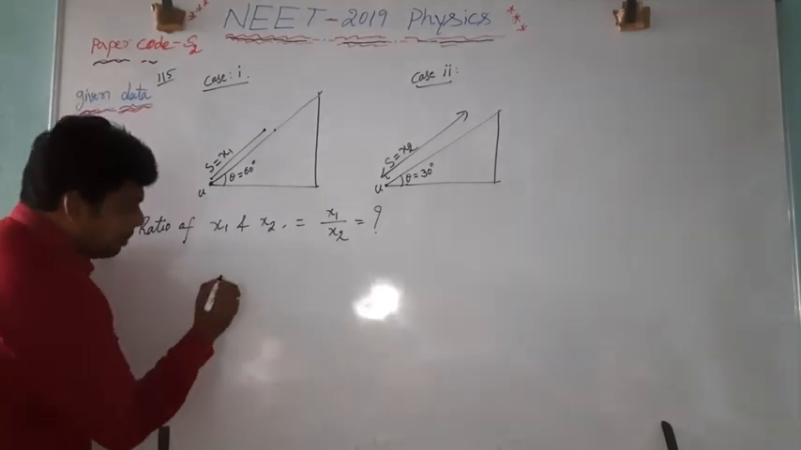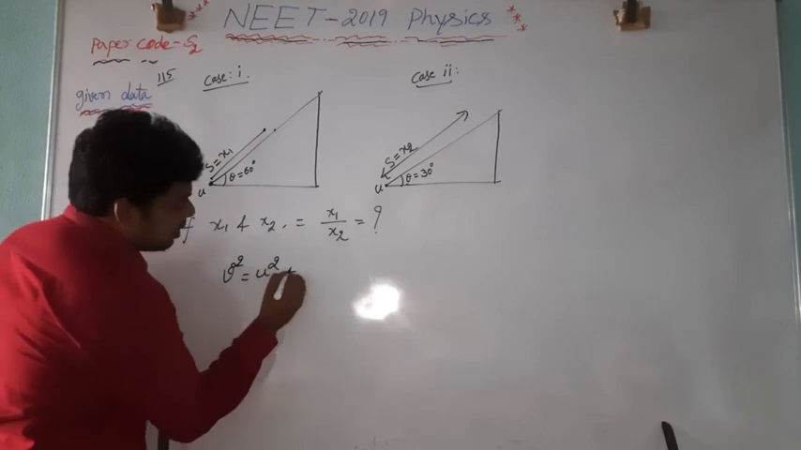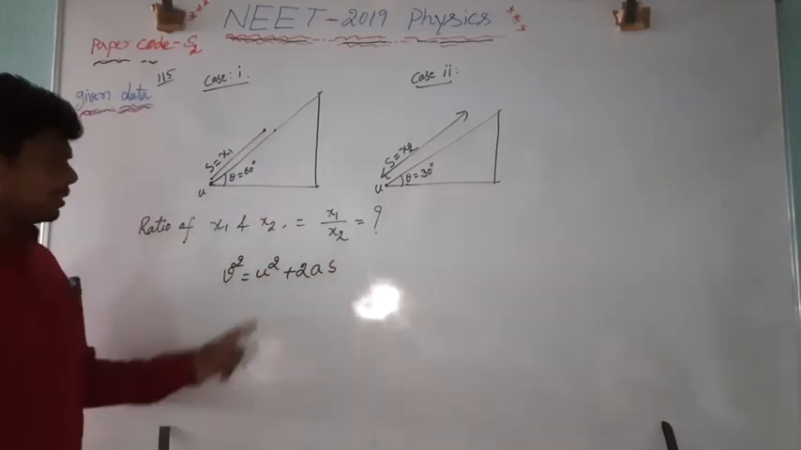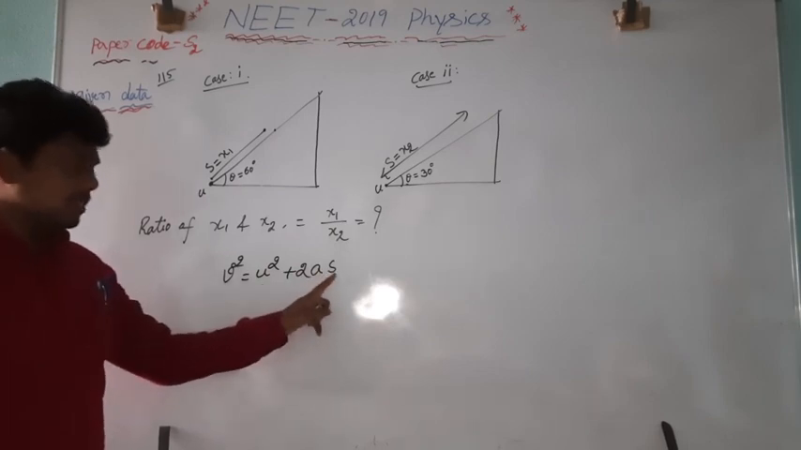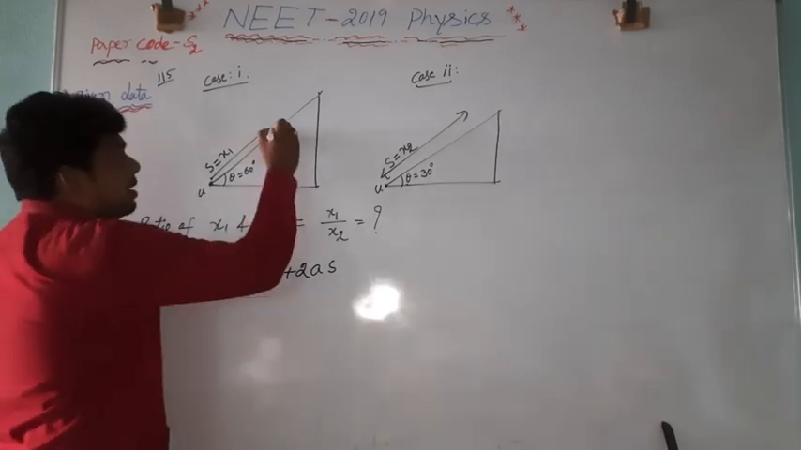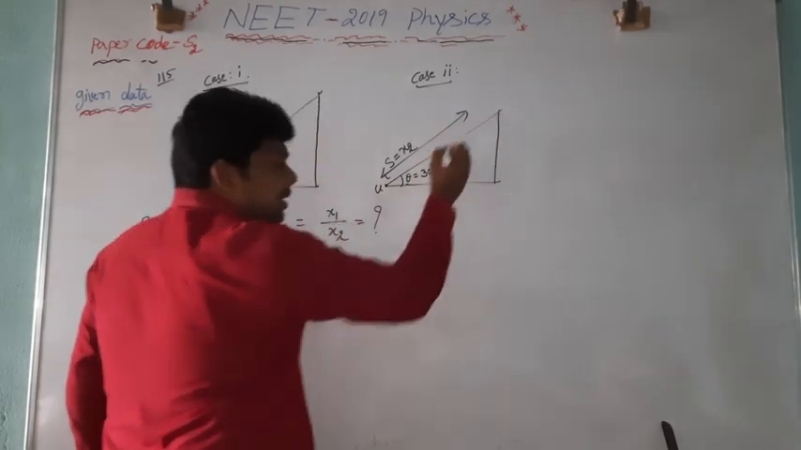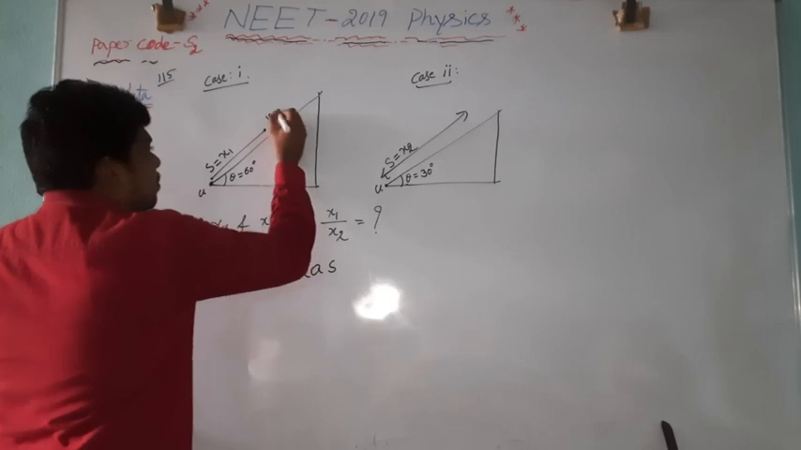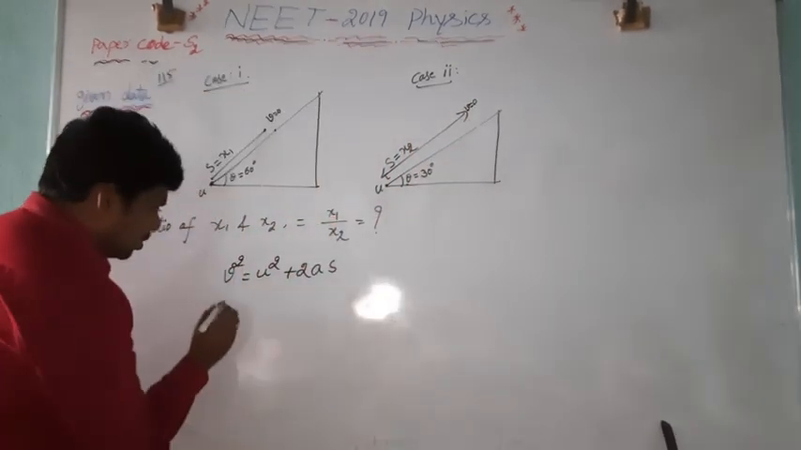Now we know the basic formula, v square is equal to u square plus 2as. v is the final velocity, u is the initial velocity, a is the acceleration, and s is the distance. Here the final velocity of the body after traveling the distance, it will come to a stop. Here also the final velocity of the body after traveling the distance will be equal to 0.